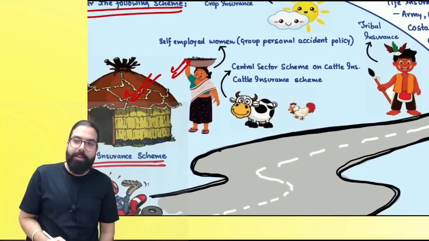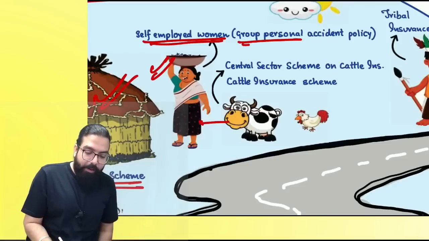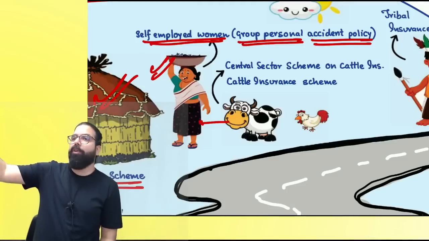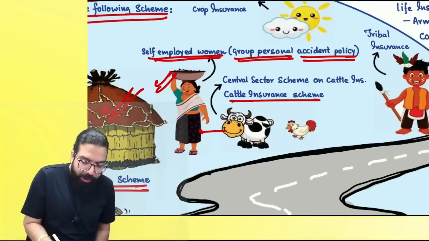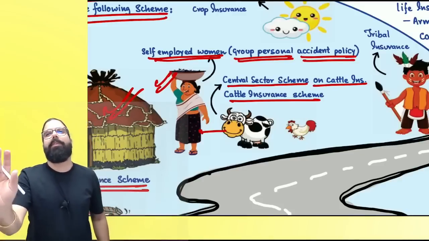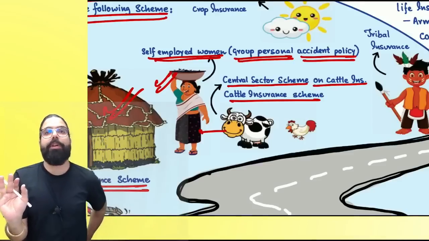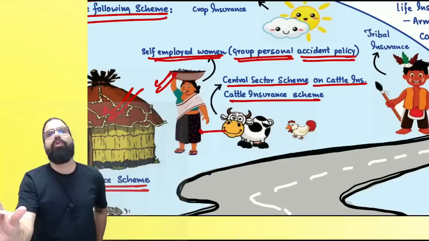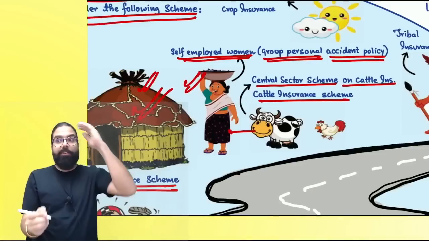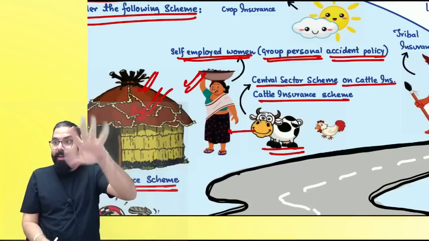This self-employed woman is there. Supposing this cow comes and hits, then they are telling self-employed women, general group personal accident policy. Self-employed women's group personal accident policy will also be exempted. Then they are telling cattle insurance, central sector scheme on cattle insurance also. I'm not an insurance agent that I will know everything inside the scheme. Under this scheme, whenever insurance is sold, whatever is the amount charged, there is no GST. Now, see, in the village, hut insurance. You'll remember hut. Besides the hut, self-employed women. Behind the self-employed women, cattle is there. Cattle insurance exempted.